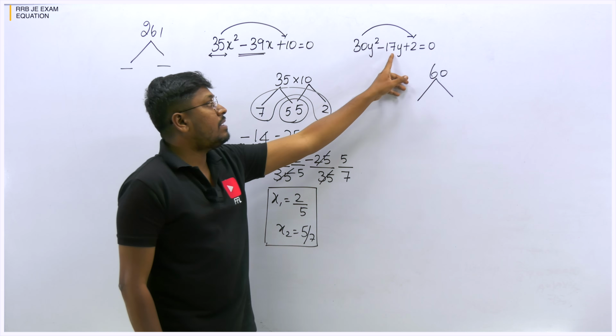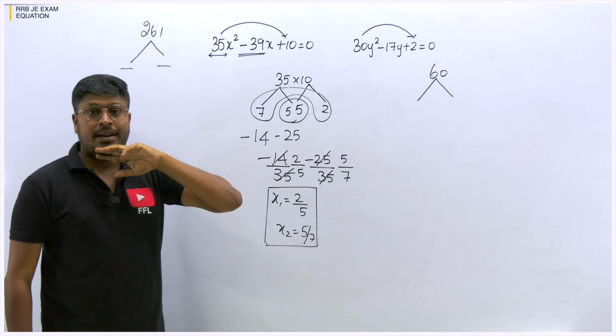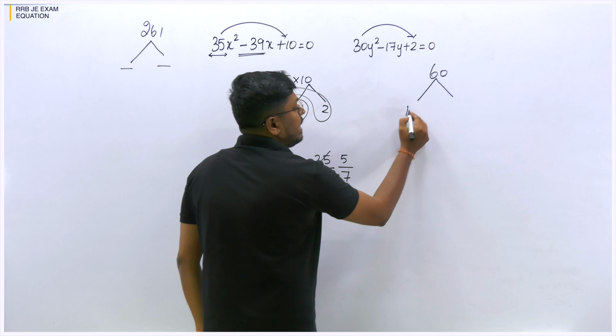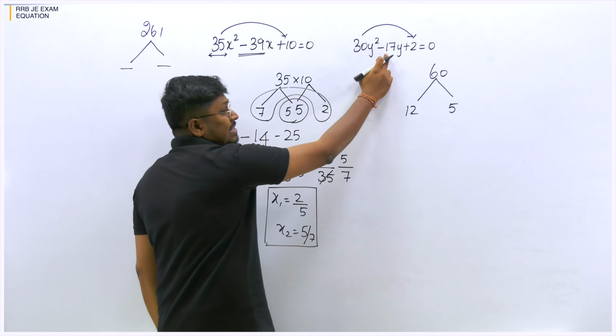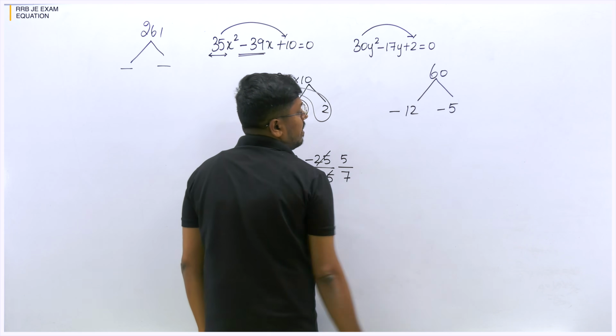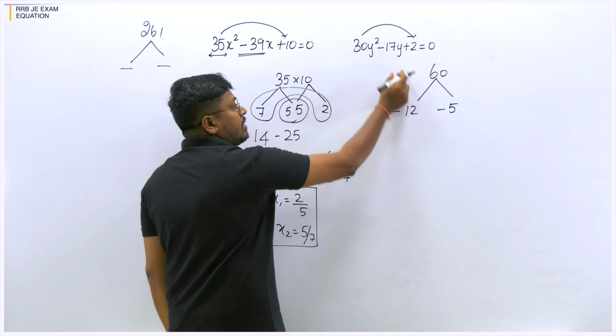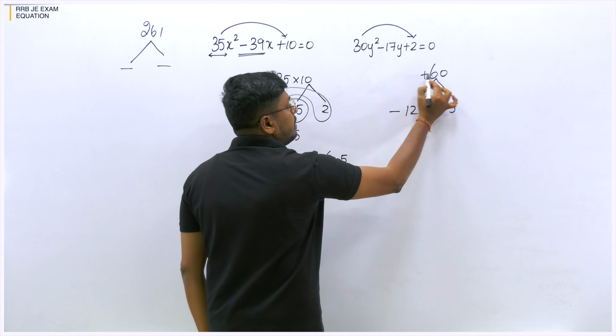So now our target is to get 17. So 17, 12, 5. When you multiply 12 and 5, the result will be 60. When you add 12 and 5, the result will be 17. But our target is to get minus 17. So minus 12 minus 5. When you add both the numbers, the result will be minus 17. When you multiply both the numbers, the result will be plus 60.